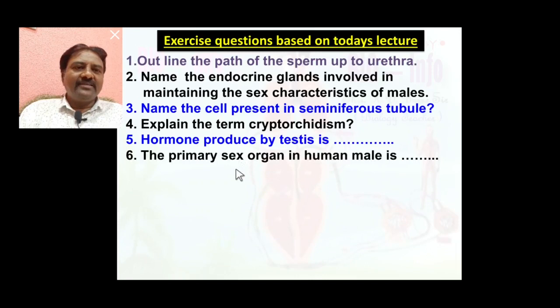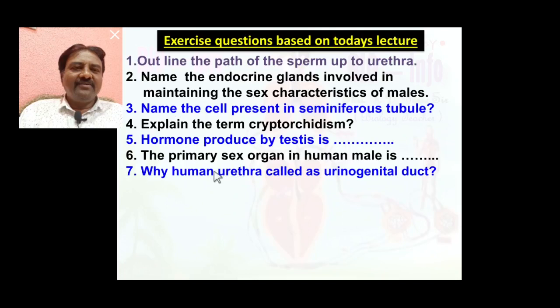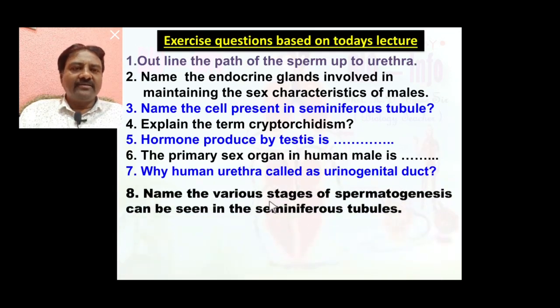The primary sex organ in the human male is the testis. Why is the human urethra called the urinogenital duct? Because the human urethra carries urine at the time of urination and semen at the time of copulation. So the human urethra is called the urinogenital duct.